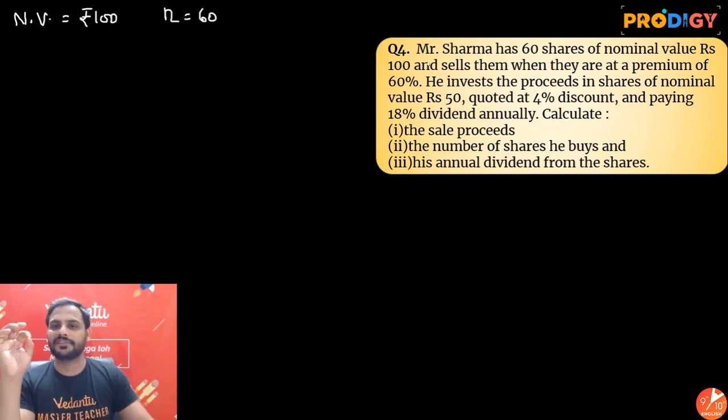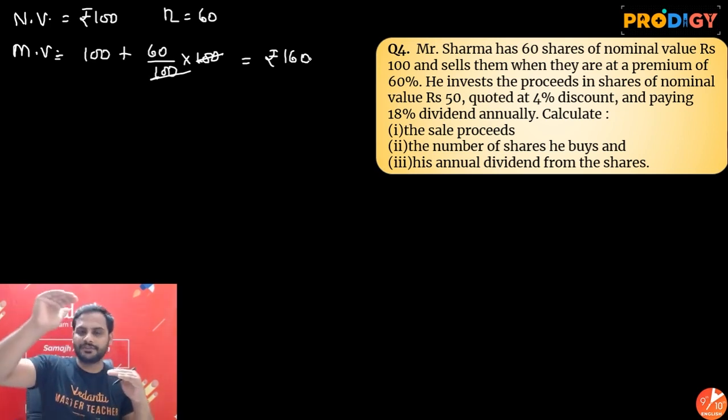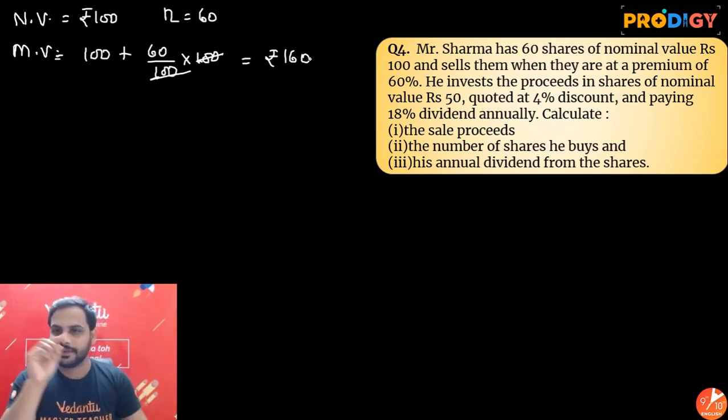He will sell them when they are at a premium of 60%. That means when the market value becomes 100 plus 60% of 100, which is ₹160, he will sell them.